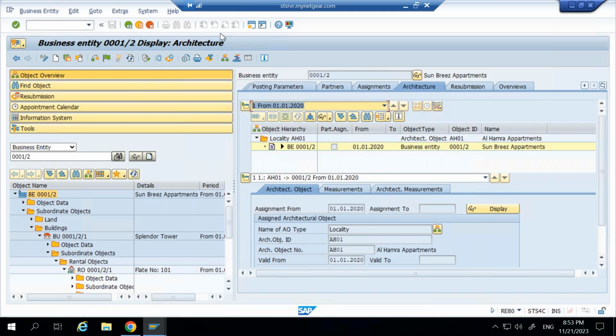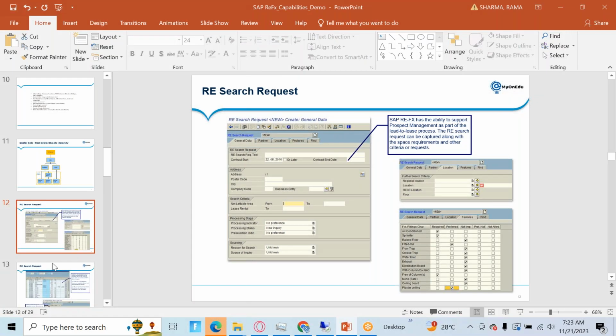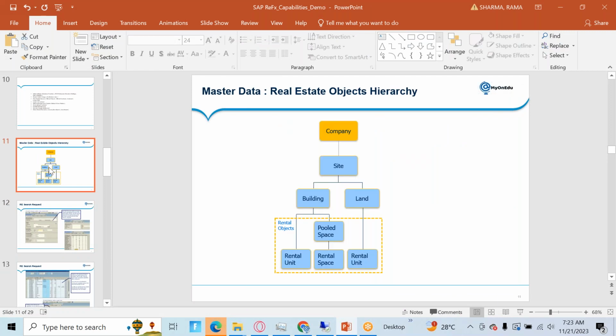But if you are not using CAD, let me explain the purpose of keeping this option here. See here, we have a fixed sequence of objects. Your business entity is there, the building is there, then directly we jump to the rental unit.